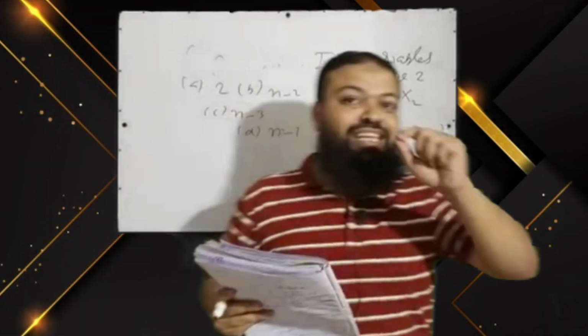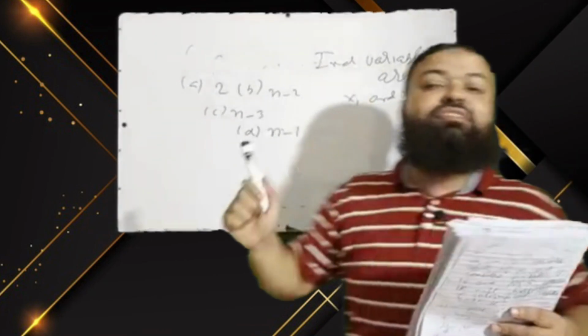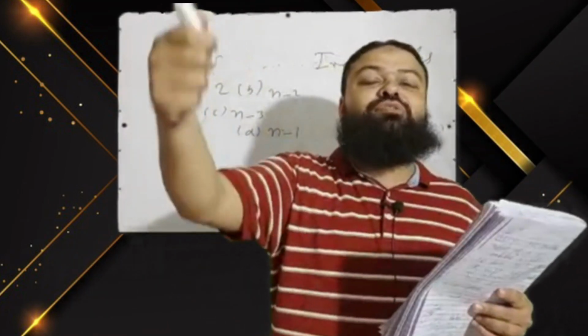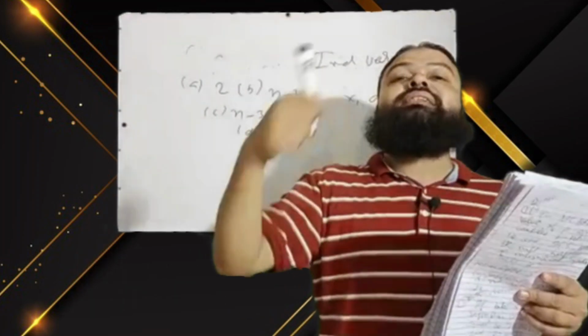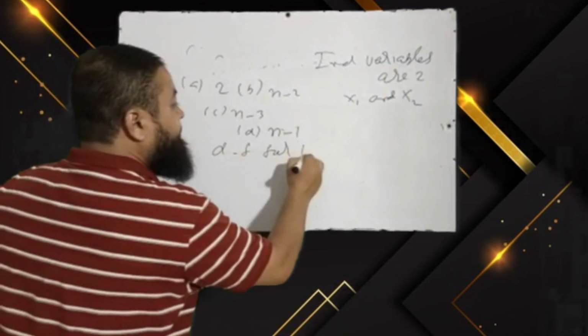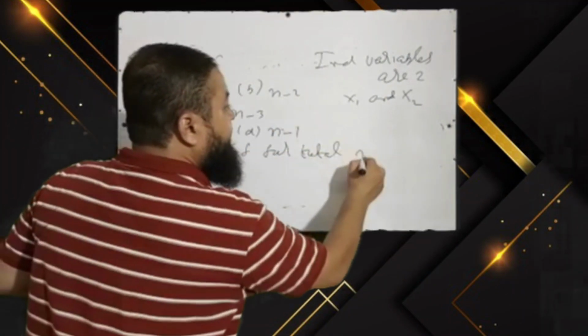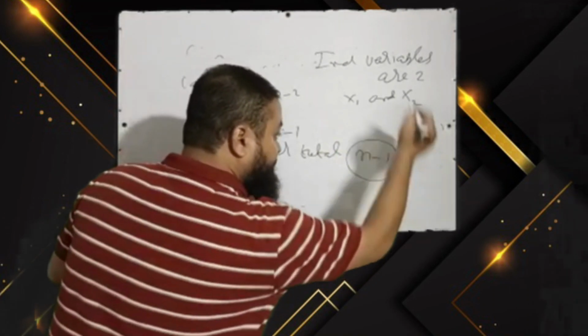Dear students, please keep in mind the number of treatments, the number of independent variables do not affect the total sum of squares. That affects the error sum of squares. That will affect the degree of freedom of the error. Degree of freedom for total will be n minus 1, total number of observations minus 1. That will be the correct option in the exam.